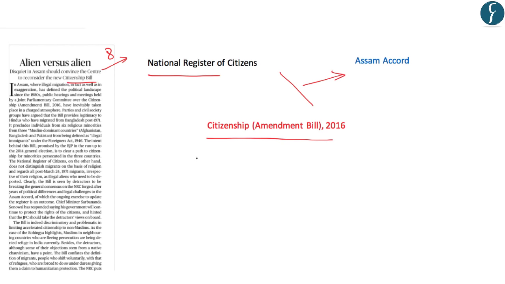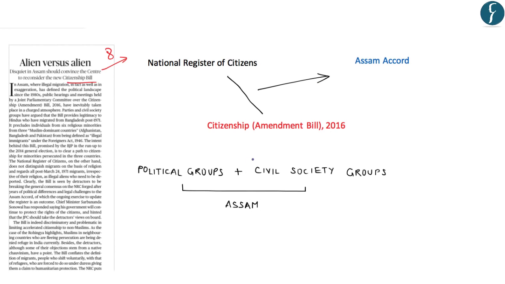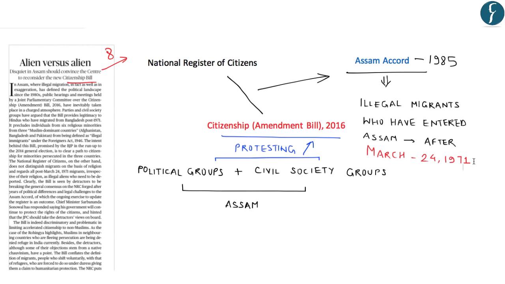Several political groups as well as civil society groups in Assam have been protesting against this Citizenship Amendment Bill 2016, which seeks to make foreign illegal immigrants from some minority communities eligible for Indian citizenship. According to the Assam Accord of 1985, illegal migrants who have entered Assam from Bangladesh after March 24, 1971 were to be detected and deported.